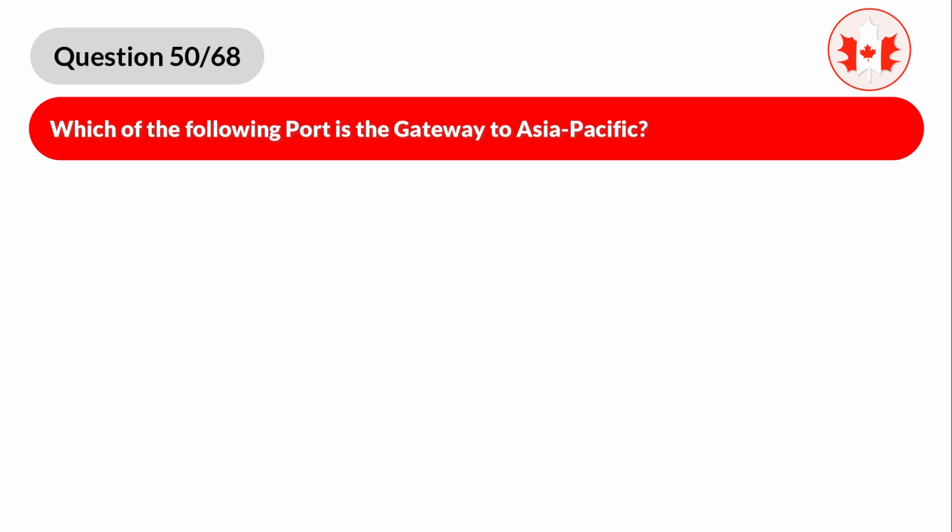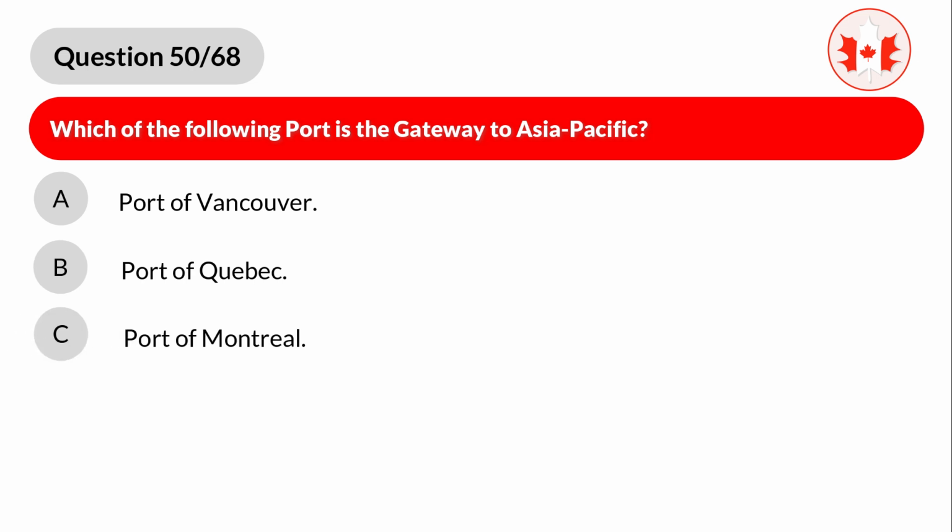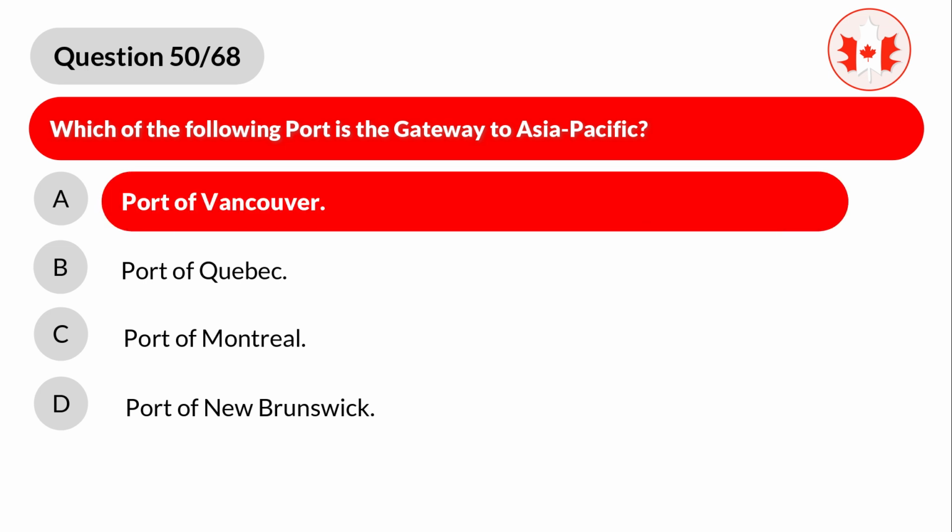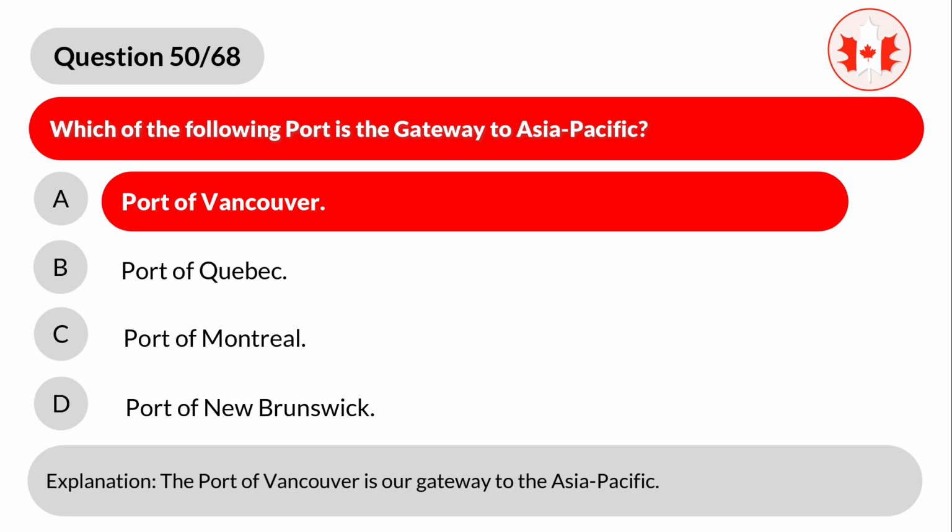Question 50. Which of the following port is the gateway to Asia Pacific? A. Port of Vancouver. B. Port of Quebec. C. Port of Montreal. D. Port of New Brunswick. Correct answer is A. Port of Vancouver. Explanation. The Port of Vancouver is our gateway to the Asia Pacific.